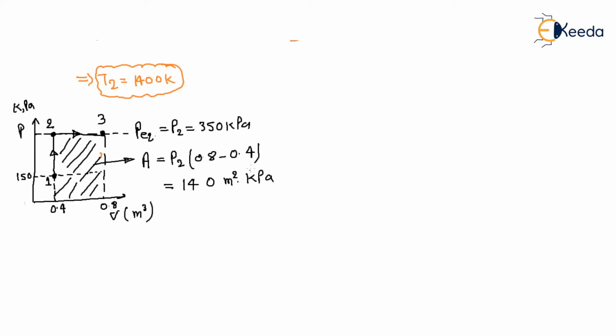This is the total work done. Total work done from 1 to 3 is work 1 to 2 plus work 2 to 3, but work 1 to 2 is 0. So 1 to 3 is the same as 2 to 3. So the total work done is 140 kilojoule. This is the net work transfer.